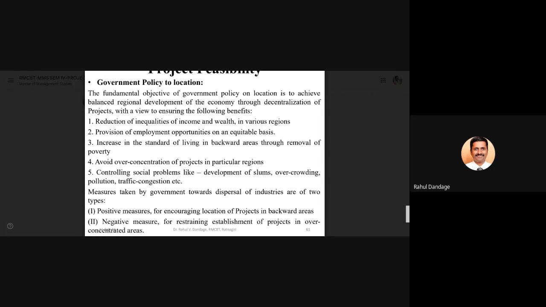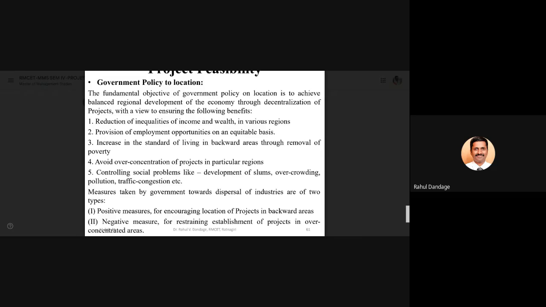So the fundamental objective of government policies with respect to location is to achieve balanced regional development of the economy through decentralization of projects with a view to ensure the following benefits. So government is always promoting development which is balanced. It should not be imbalanced.